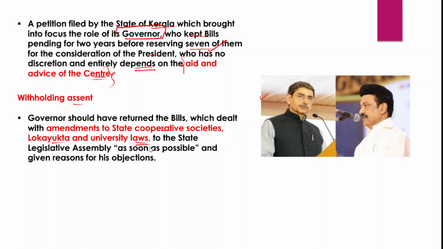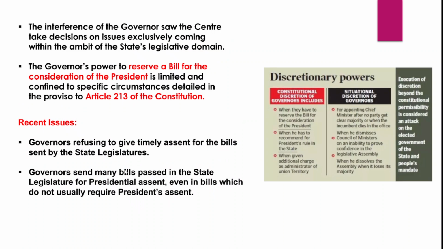It is generally said that the governor, instead of keeping those bills pending, should return the bills to the state legislative assembly for reconsideration as soon as they were passed by the assembly and sent to him for his assent. Apart from that, the governor should also give his reasons for the objections and reasons for returning bills for reconsideration, and that is what the Kerala state government has been contending in this particular petition.